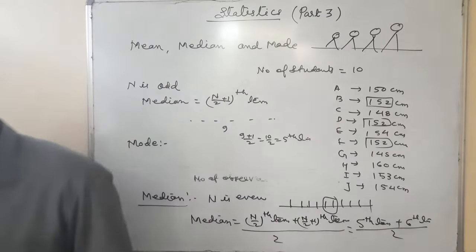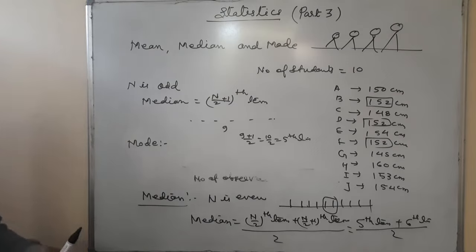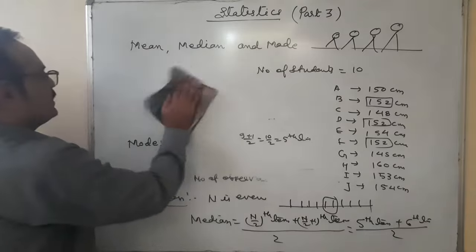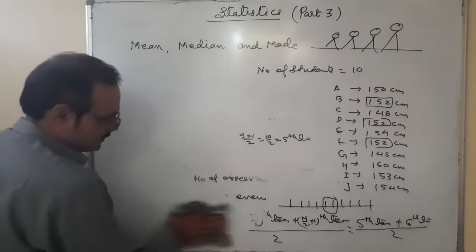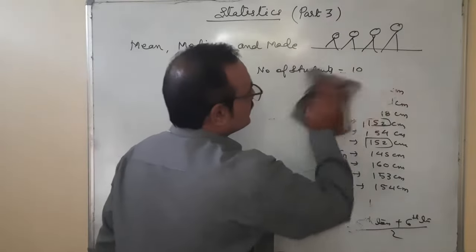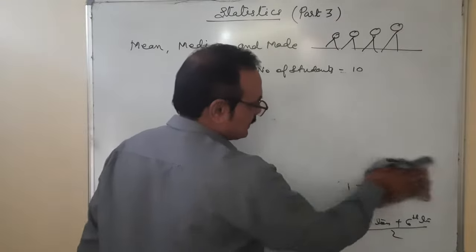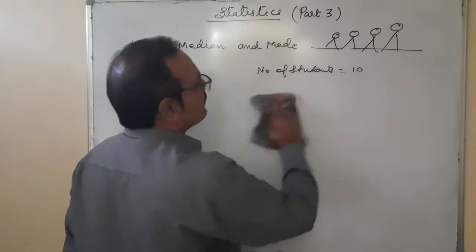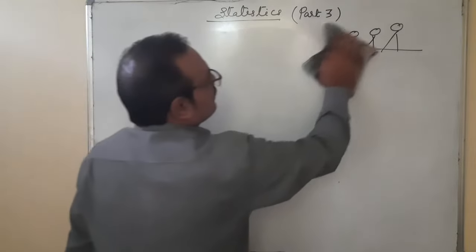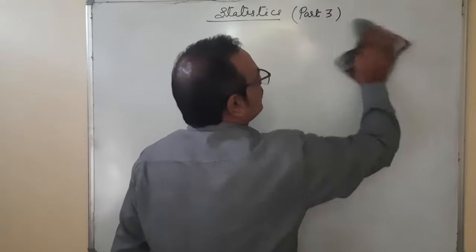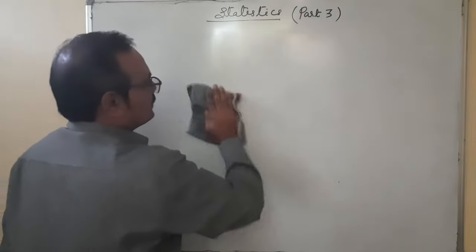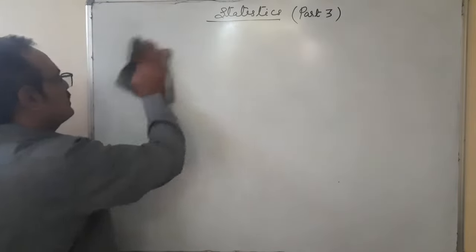Okay, is that clear? Mean, median and mode. What is mean? Mean is the average: sum of all observations upon number of observations. That is one. Median is the middle number. You have to arrange the data in ascending or descending order and pick the middle number. And the third one is mode. What is mode? A number which has the maximum frequency, that means the frequency is the most, that is called a mode. If there are two numbers which have the same frequency, both are modes.